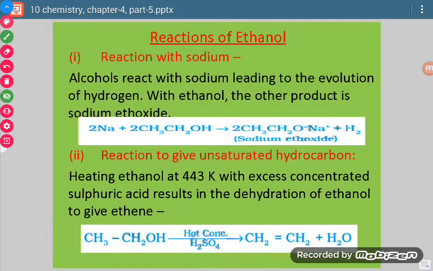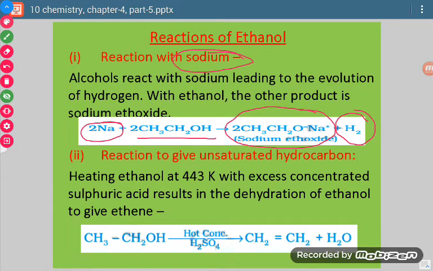Now let us discuss the chemical properties of ethanol. First of all, how it reacts with sodium. Sodium is a reactive metal. Sodium reacts with ethanol and there is liberation of hydrogen gas, and the compound which is formed along with this is called sodium ethoxide.